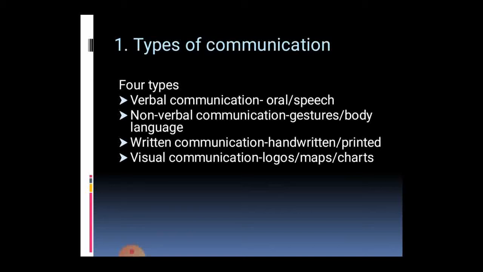The third one is written communication. So, written communication includes the handwritten copies, which is the answer sheet you presented during the examination. The final one is visual communication. As the name suggests, visual communication includes logos, maps, and charts.